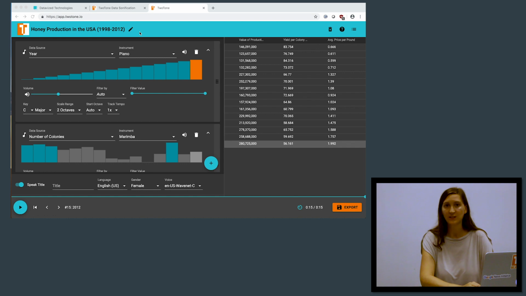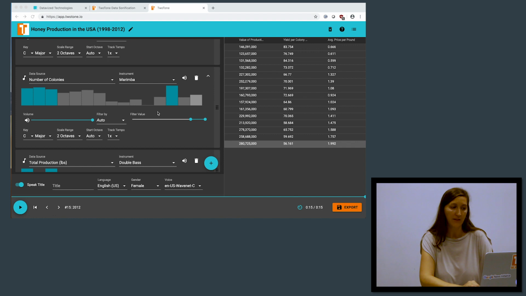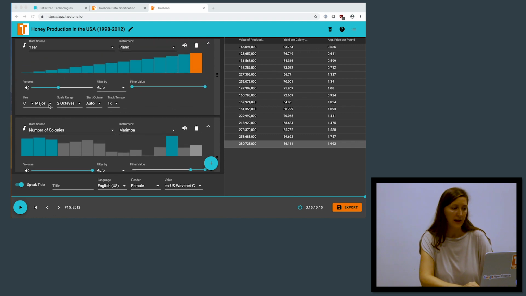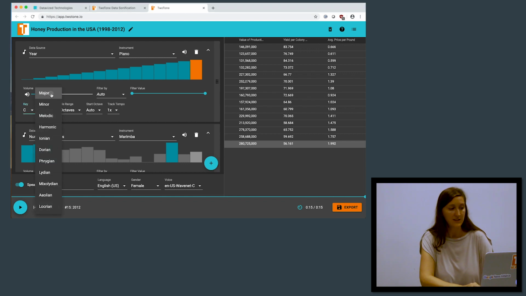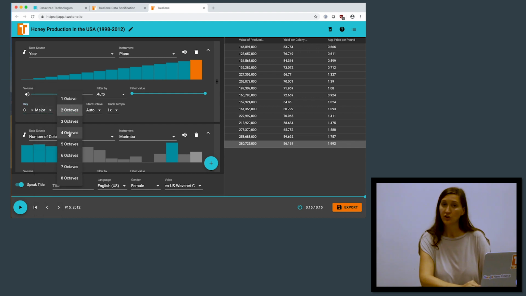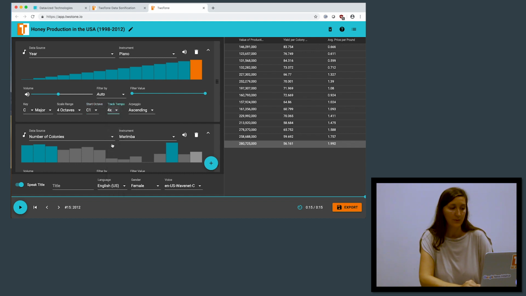So let's go into some of those advanced features with this sample data set. So we showed kind of filtering by value. Let's also look at the different options for changing the key, the scale, and creating a change of tempo and arpeggio of the sonification. So we have C major, and you can see the other options are available down here. We'll keep C major for now, but let's change the octaves. Let's go to 4 octaves. And the start of octave, we'll adjust that, and the tempo will speed up.